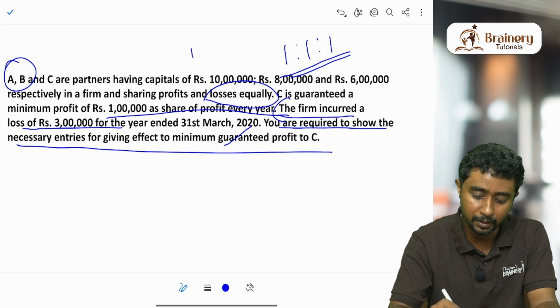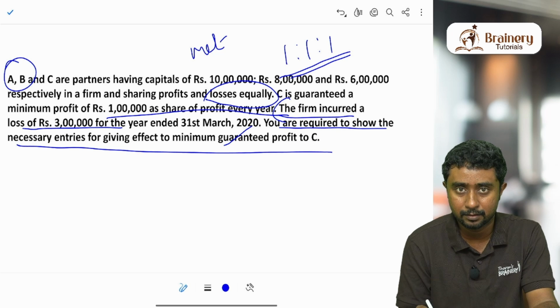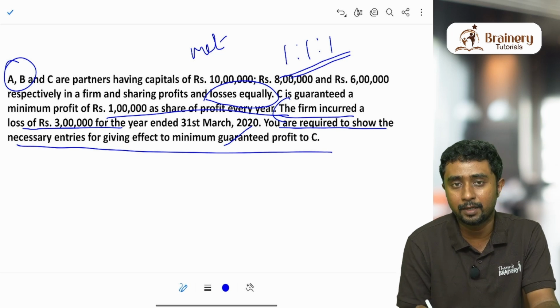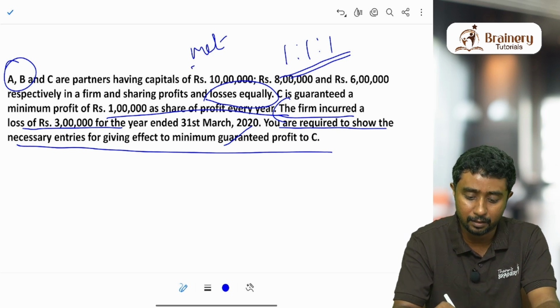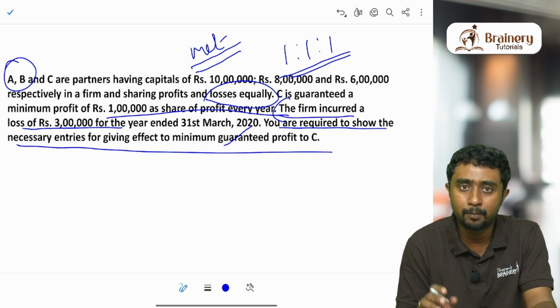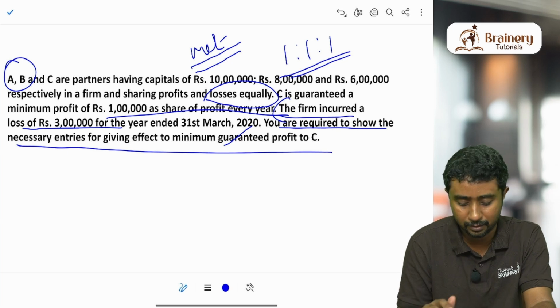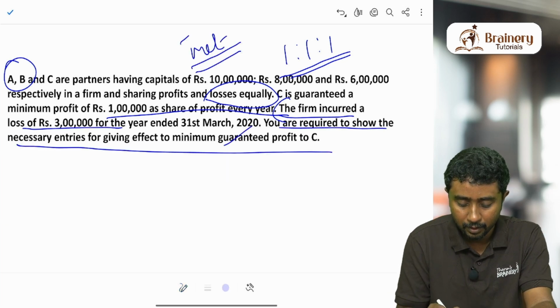When you use the word met, what does it mean? It means how this guarantee will be given by the other partners, or how the guarantee will be met by the other partners. We can use the word met for that purpose. Met means how A and B are going to pay and manage this kind of situation. That is the meaning of met.